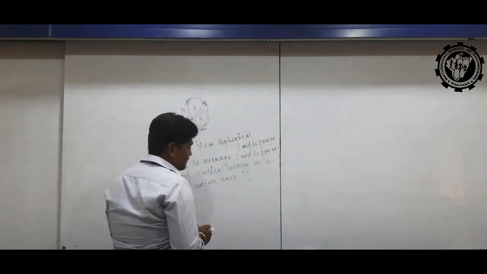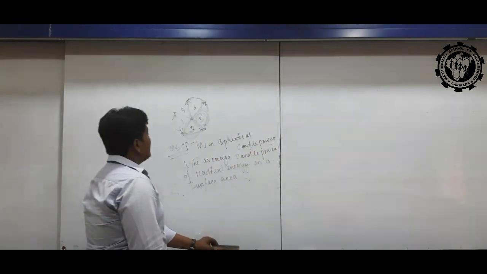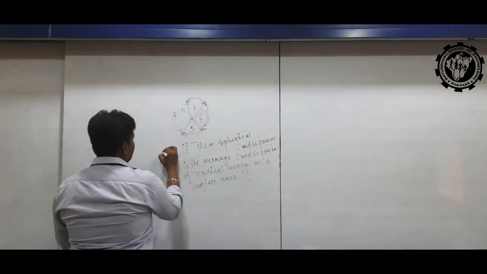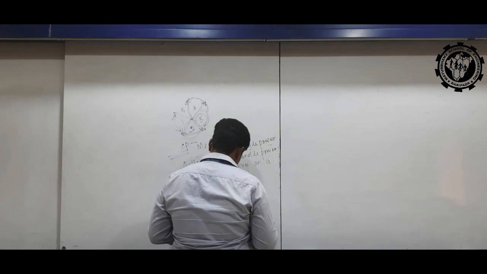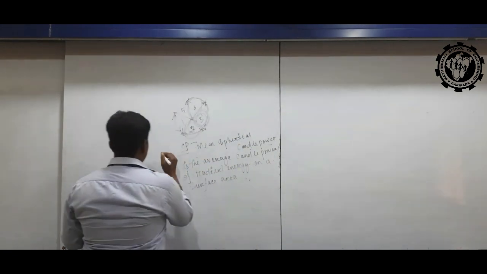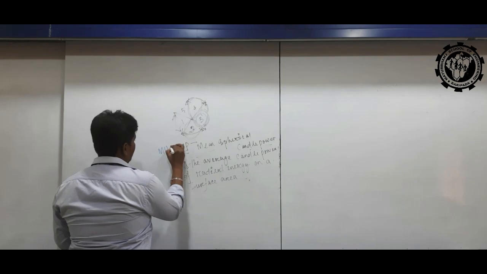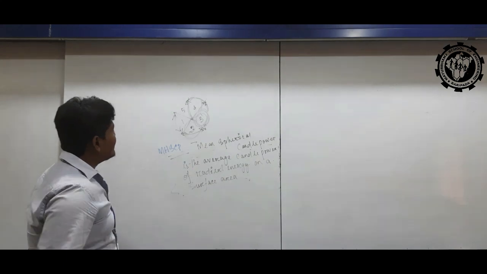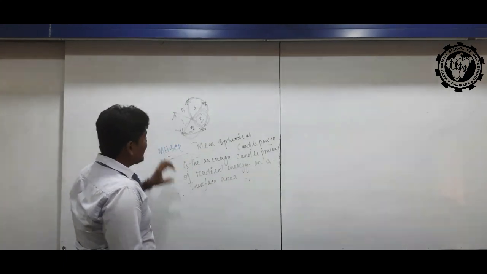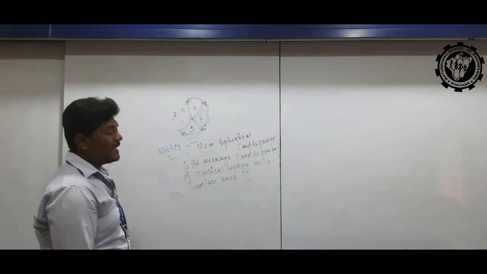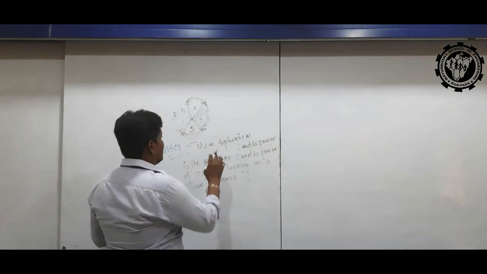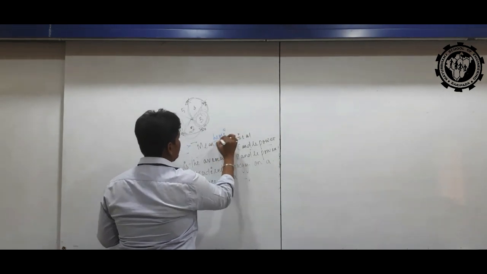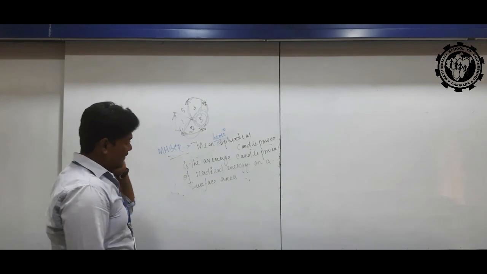Then the next formula is MHSCP. What is MHSCP? MHSCP is defined as the mean hemispherical candle power.